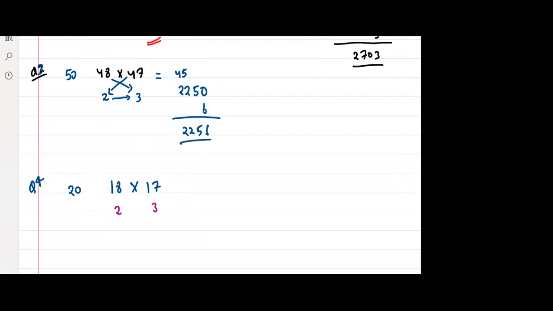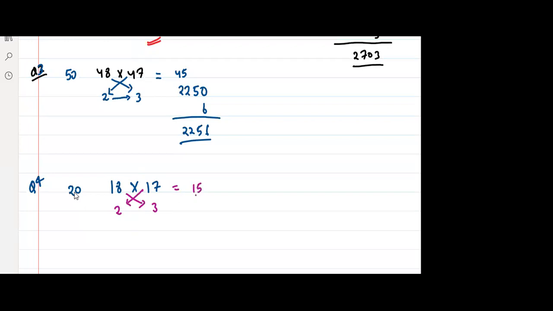Don't worry, Canada. Practice now. I'll send this. Now, what is 18 minus 3? Yes, very good. 15. And see, both will be the same. 17 minus 2 is also 15. Right? So write 15.